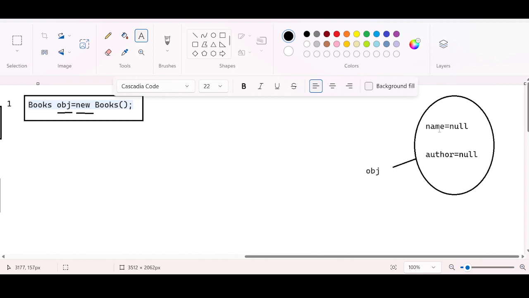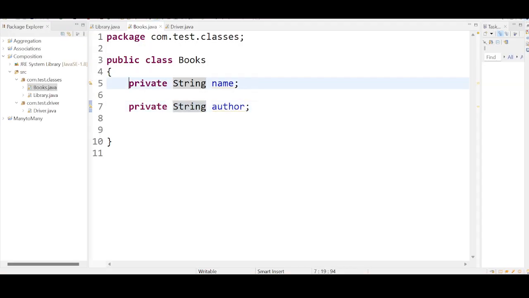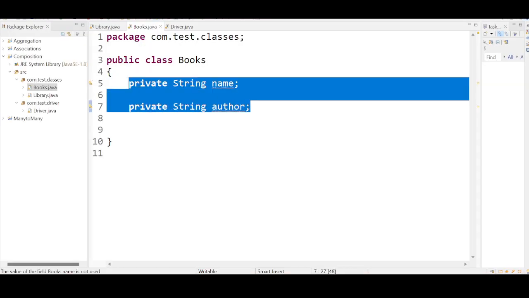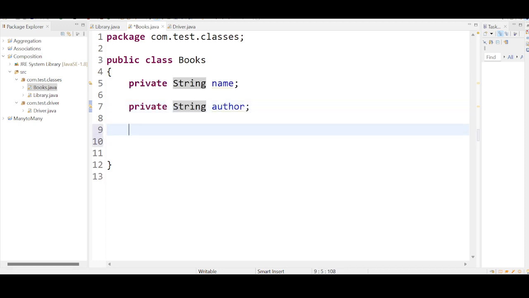So I have instance variables, but I need to assign values to these instance variables. How can I assign that? That's the question. For that we require constructors. I need to find a way to assign some values to these instance variables.